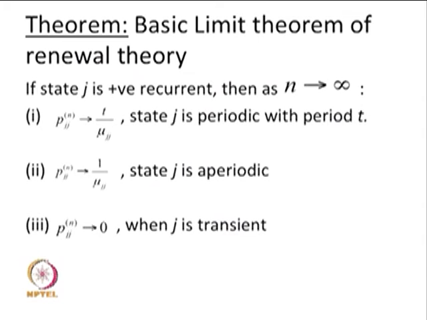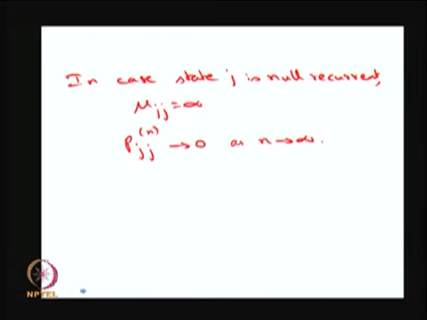If state j is transient, then the limit of p j j of n as n tends to infinity is 0. In the case of a null recurrent state, you know that the mean recurrence time is infinity. Therefore, as n tends to infinity, p j j of n will tend to 0.